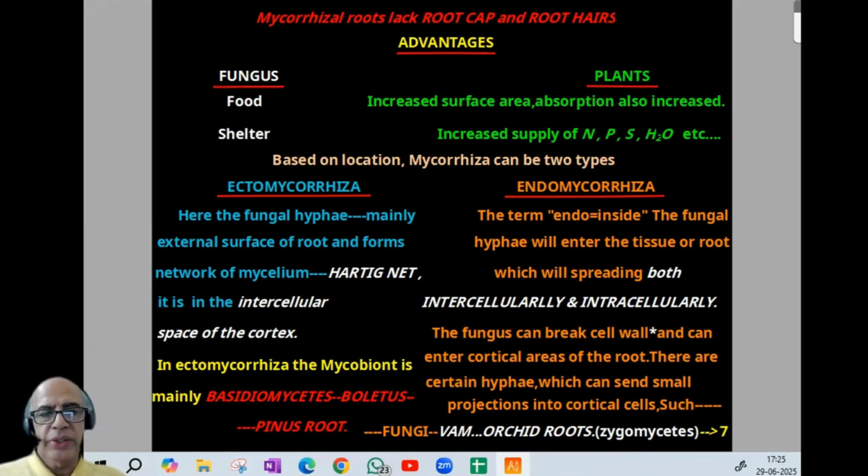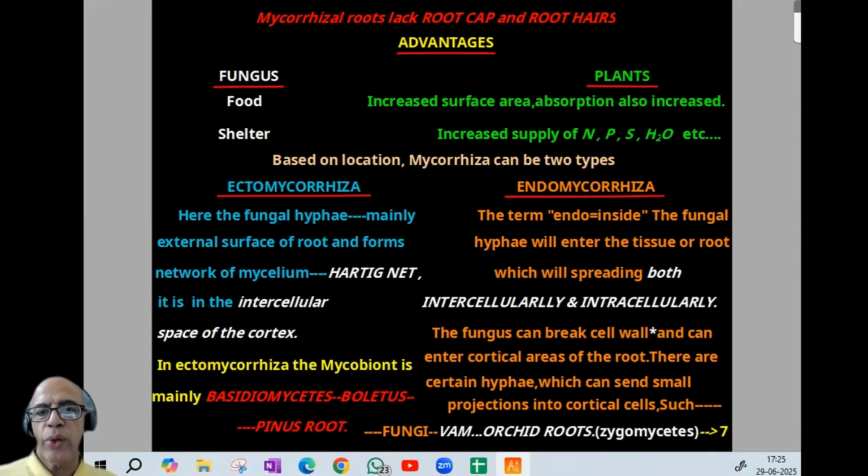And what are the properties? Ectomycorrhiza: the fungal hyphae are mainly on the external surface of the root and form a network of mycelium. It is often called the Hartig net. And it is in the intercellular space of the cortex. In ectomycorrhiza, the fungus mainly belongs to basidiomycetes. Example is Boletus and Pinus root.